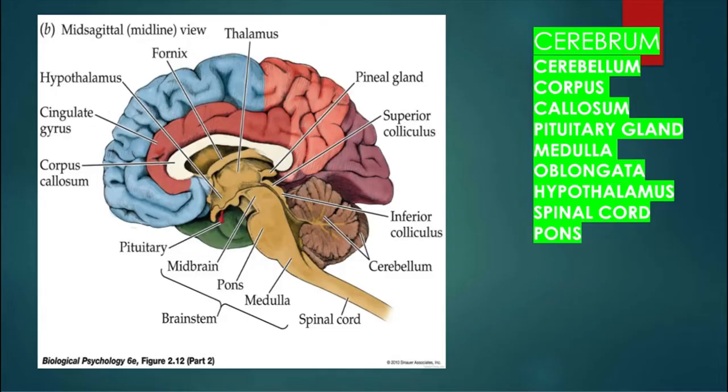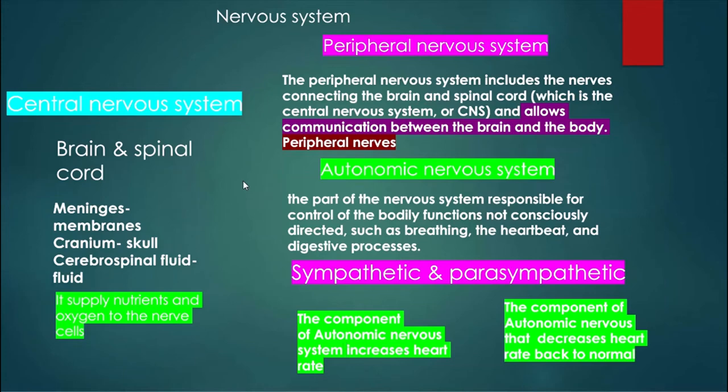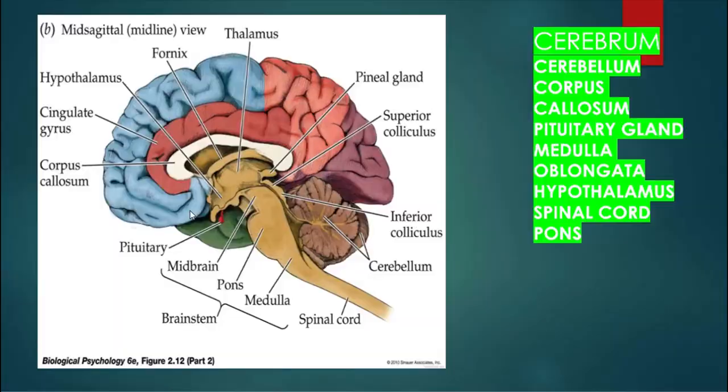Now let's look at the brain first, and first how the brain is protected. This is very important. The answer should be meninges if they asked the membrane that protects the brain. And if they ask a skull that protects the brain, the answer should be cranium. And if they ask a fluid, you should write cerebrospinal fluid. Now if they did not state membrane, fluid, or skull, you should write all three of them. Now let's get to labeling and giving functions.